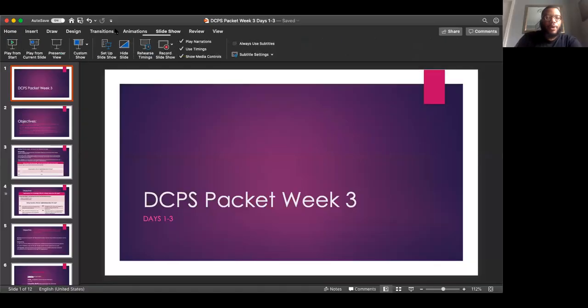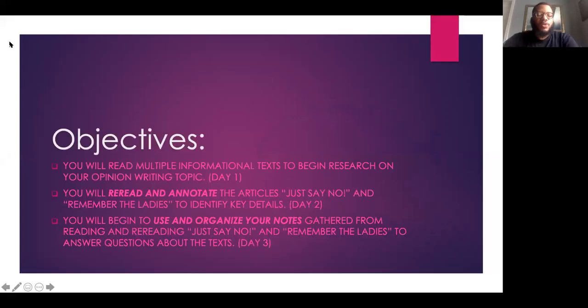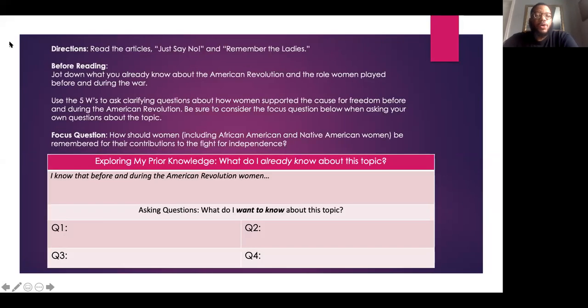All right, here we go. Those are the objectives for the first 3 days, and we'll cover each of those as we begin going over the information for that day. So for day 1, this is the chart you're going to be working from.